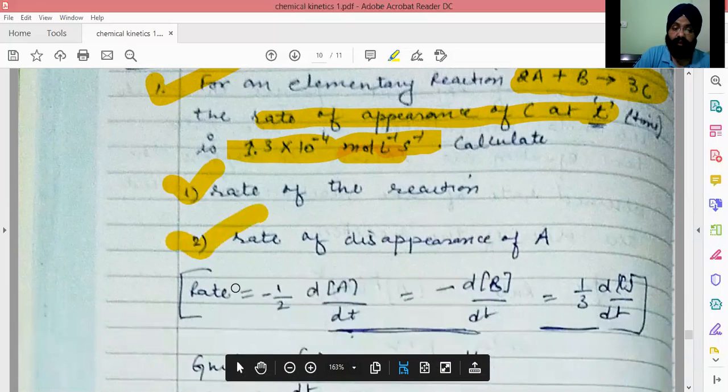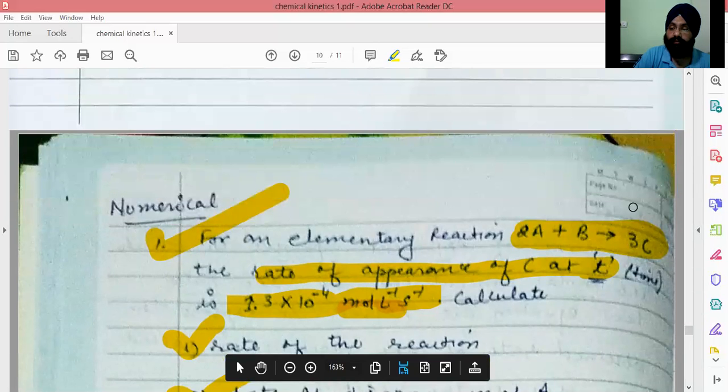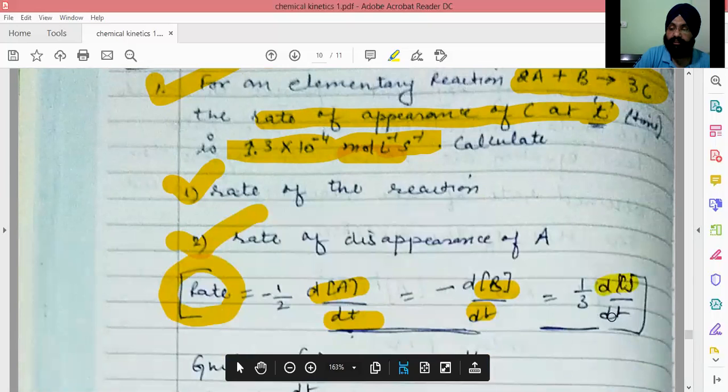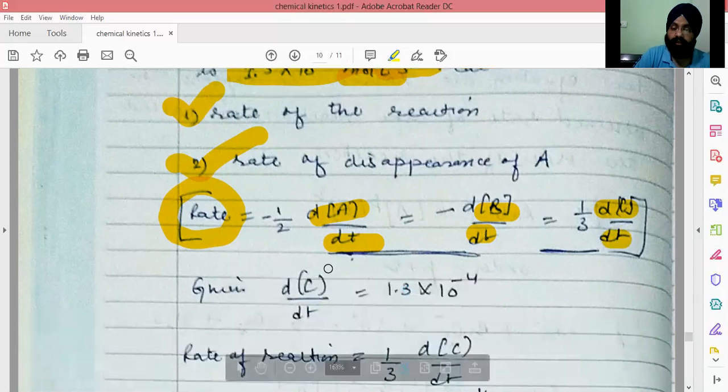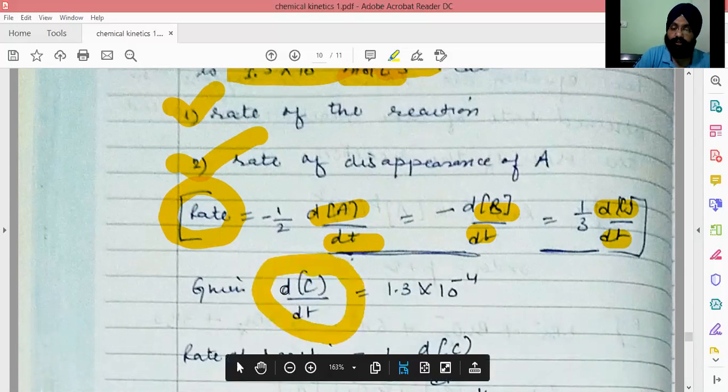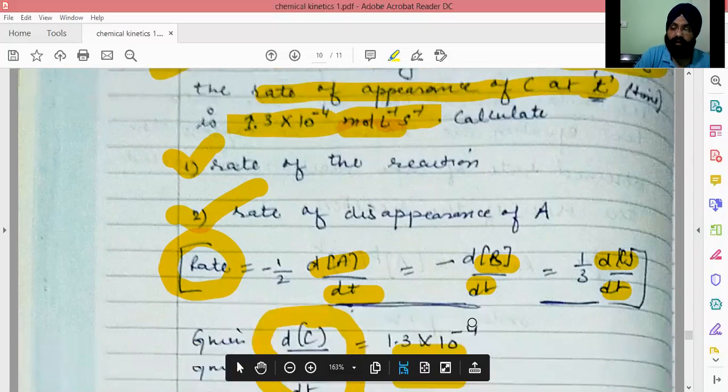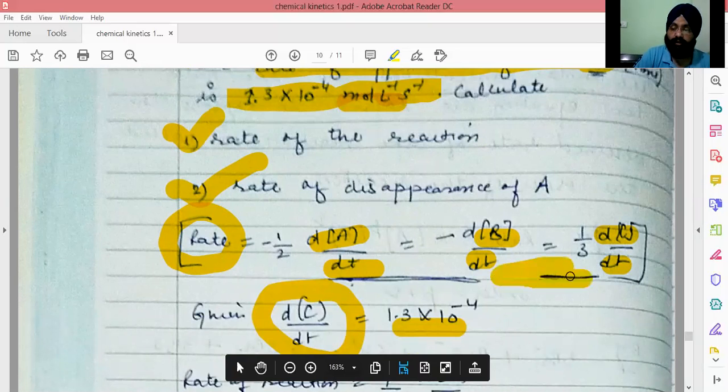So first of all, we'll write rate, by taking the coefficients from the balanced chemical equation. So it is minus 1 by 2 change in concentration of A with respect to time, minus change in concentration of B with respect to time, and positive 1 by 3 change in concentration of C with respect to time. Now what value is given? The given is rate of change of C with respect to time, that is 1.3 into 10 to the power minus 4. Here it is given. Now this is not equal to this.